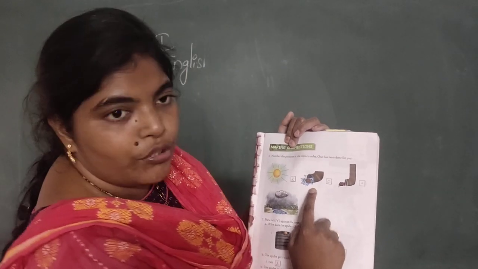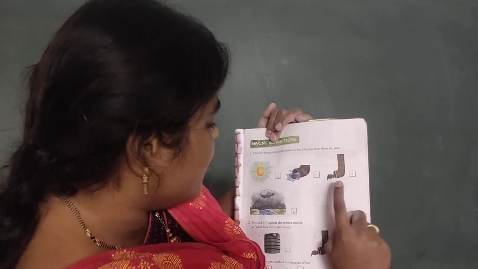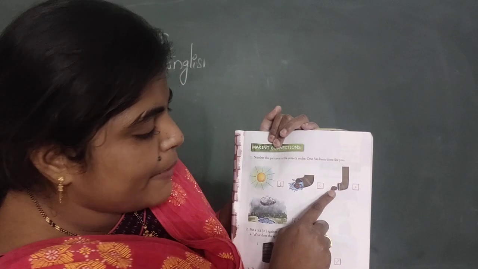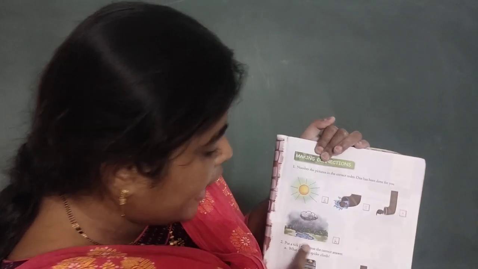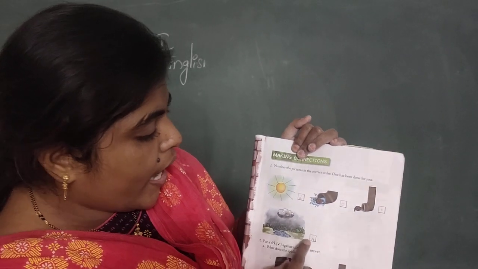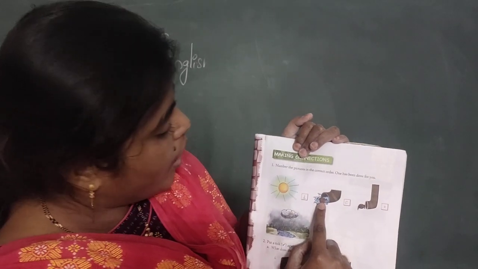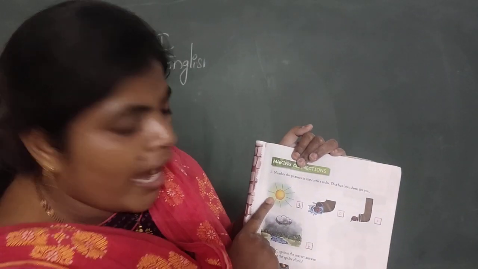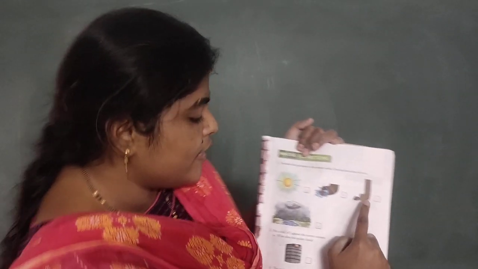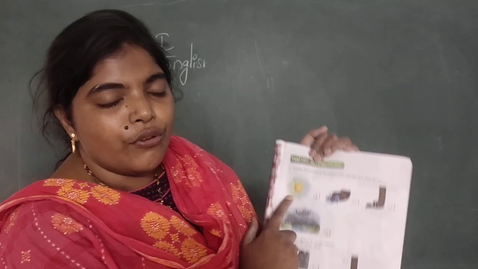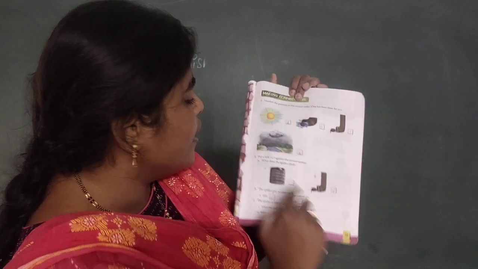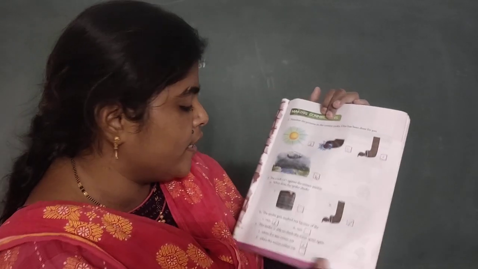So it is washed out, no. So this is the first one. Itsy Bitsy Spider climbed up the water spout, and down came the rain and washed the spider out, and out came the sun and dried up. So this is first, second, third and fourth. So you write this. Okay, next put the tick against the correct answer.